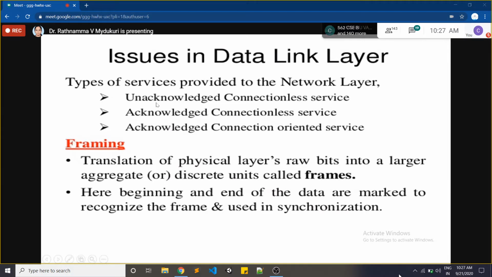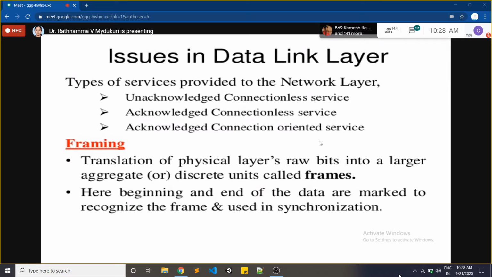See here: unacknowledged connectionless service, acknowledged connectionless service, acknowledged connection oriented service. Now we will see some real time examples for these three types of services.